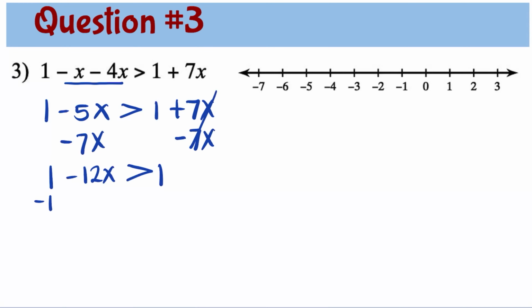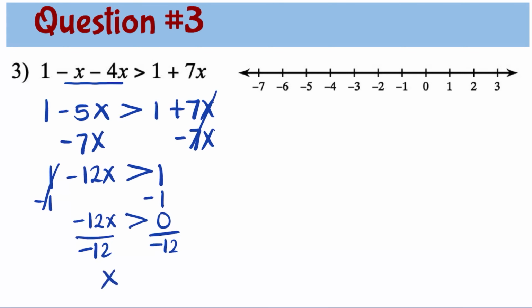Next, we need to subtract 1 from both sides. 1 minus 1 is 0. So now we have negative 12x is greater than 0. Dividing both sides by negative 12, 0 divided by any number is 0. And don't forget, when you're dividing by a negative number or multiplying by a negative number, you need to switch the inequality sign. So instead of greater, this becomes now less than 0.